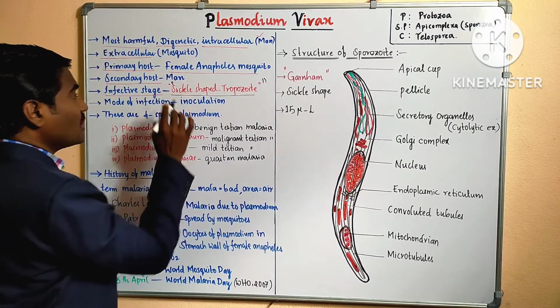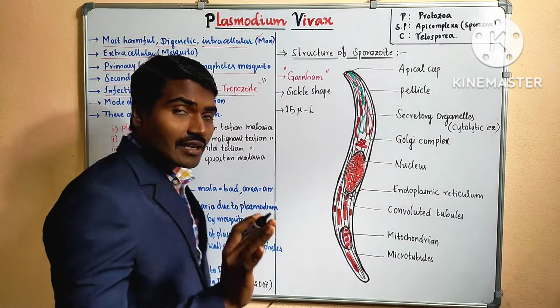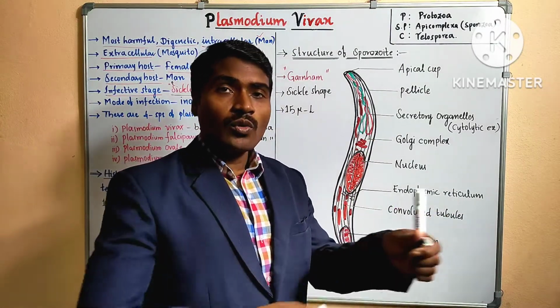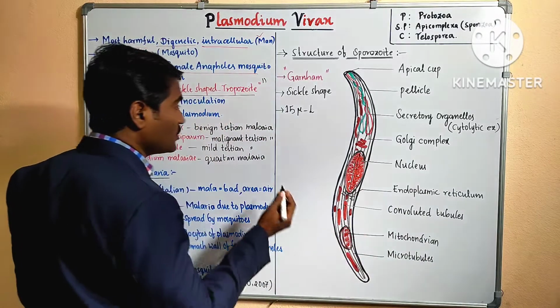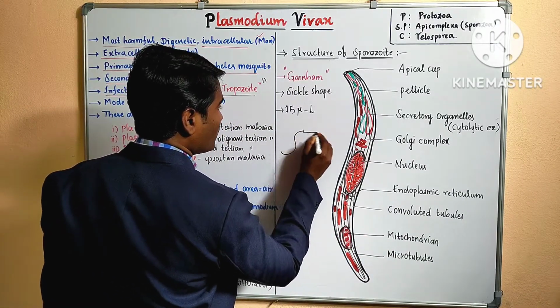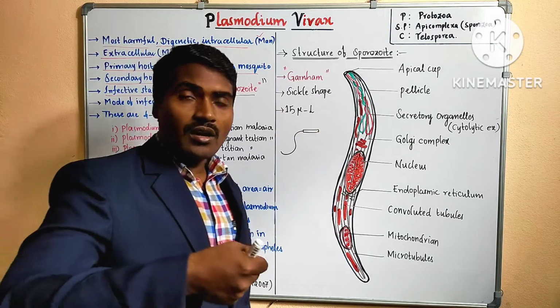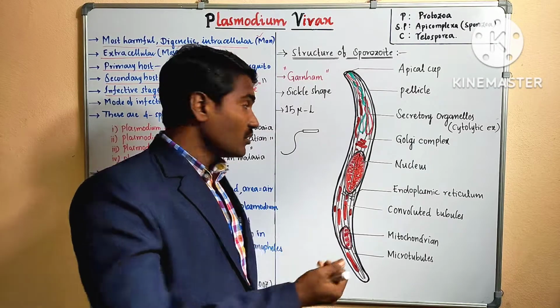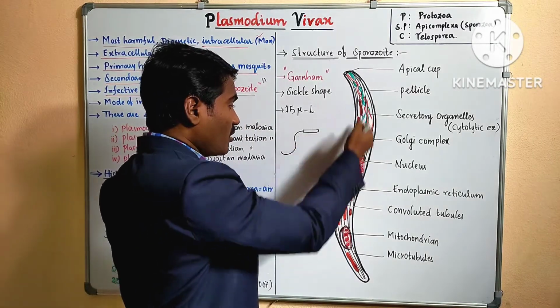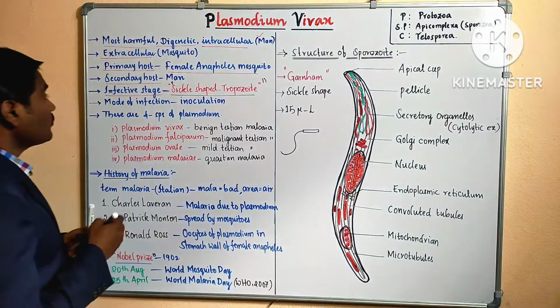Sickle shape. This is the shape. As you know, a sickle is an instrument used to cut grass. Farmers use this sickle. It is like this in shape, and here there is a handle which helps to hold the sickle. So the sickle shaped trophozoite is the infective stage.